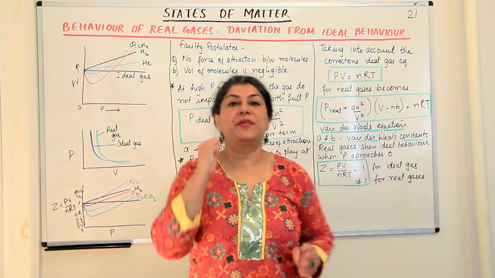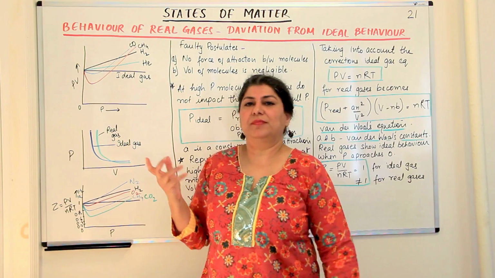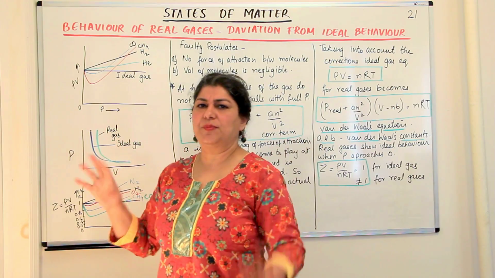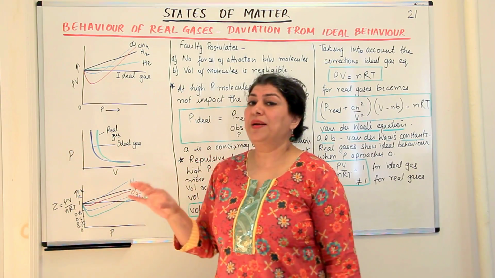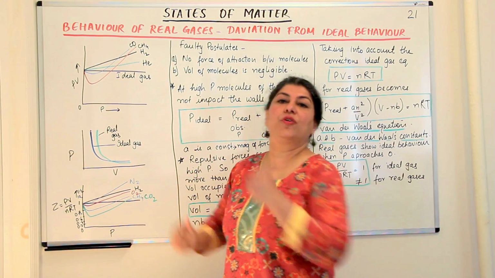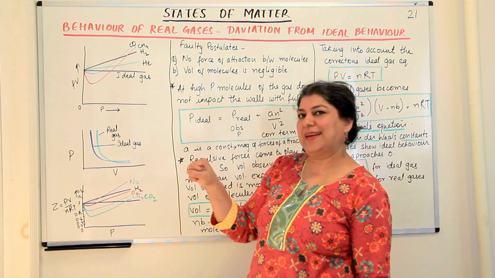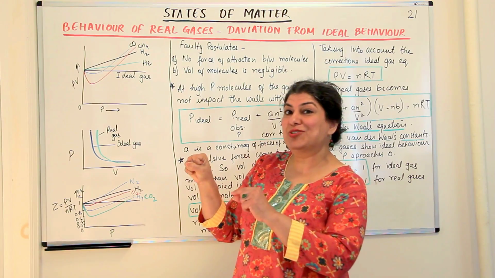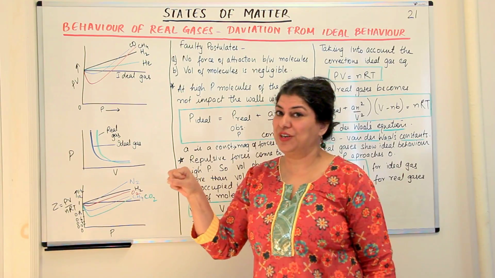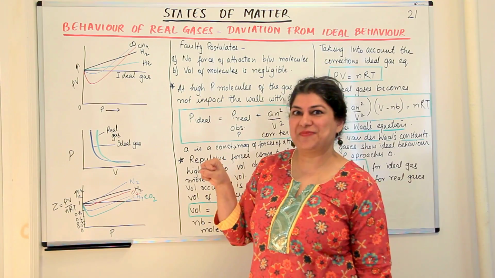Imagine you are running in a race, and when you're running fast, there's someone, or rather me, I like to do such things. So I just come behind you, invisible, because I don't like running, and I hold you by your t-shirt and pull you back a little. Would you be able to touch the finish line with the same force as you would have if I had not interfered, if I had not attracted you towards the back from behind?